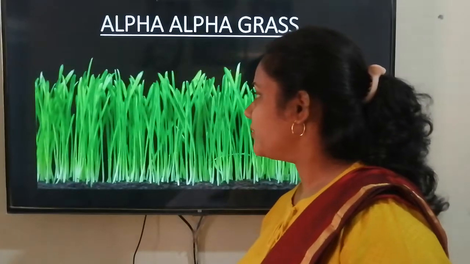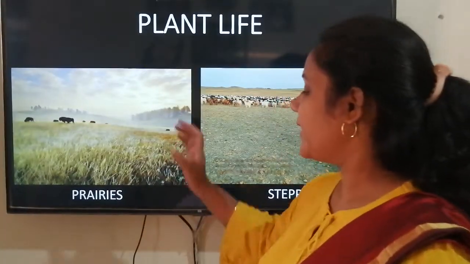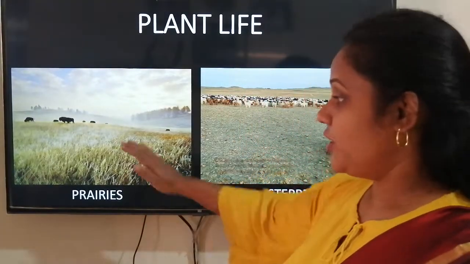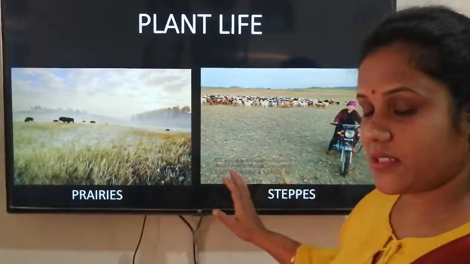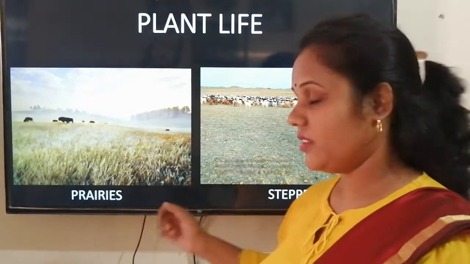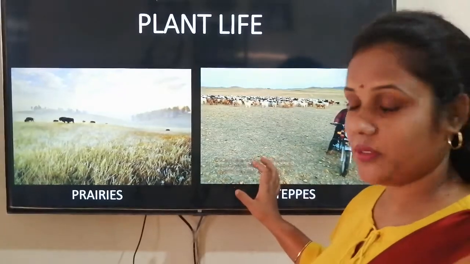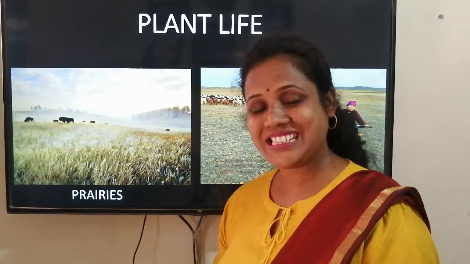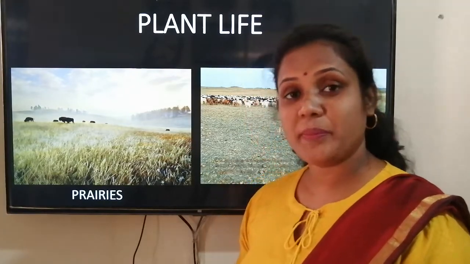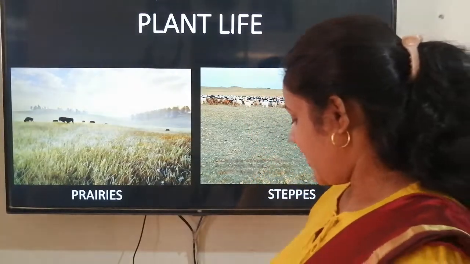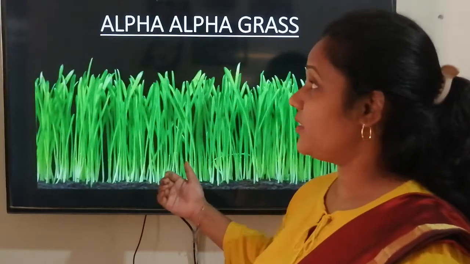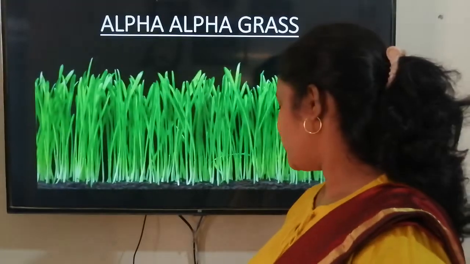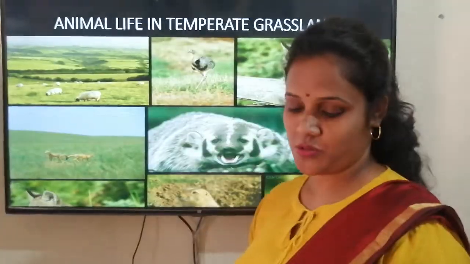Understood about the plant life? I have put for you plant life. We learnt mostly about the prairies and the steppes, tall grasses, short grasses. Tall, why? Here there is a good rainfall. Here comparatively less rainfall. Both the grasslands dry off in winter season, but during the winter season, because there is snowfall, the roots still remain inside the ground and they come up again in spring season. And for example, we have a grass here, alfalfa grass, which is used for feeding the animals also.